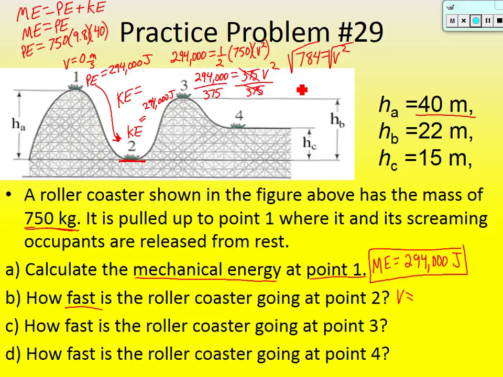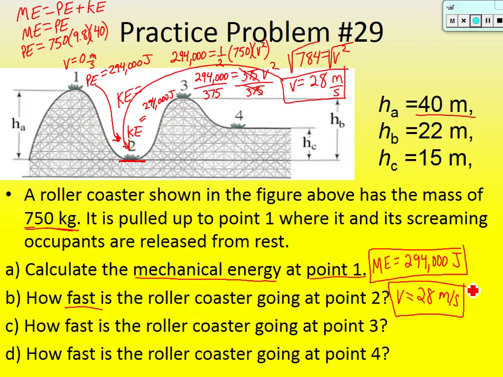Square root of 784, so velocity is equal to 28 meters per second. And again, that's for point 2. So this is going to be 28 meters per second. Okay, now what I would like you guys to do is C and D on your own. So please try it at this point.